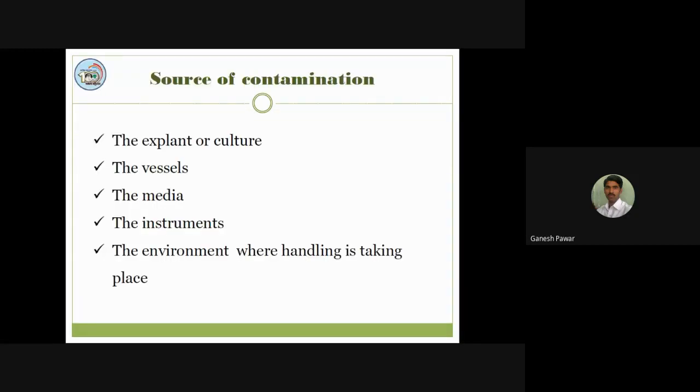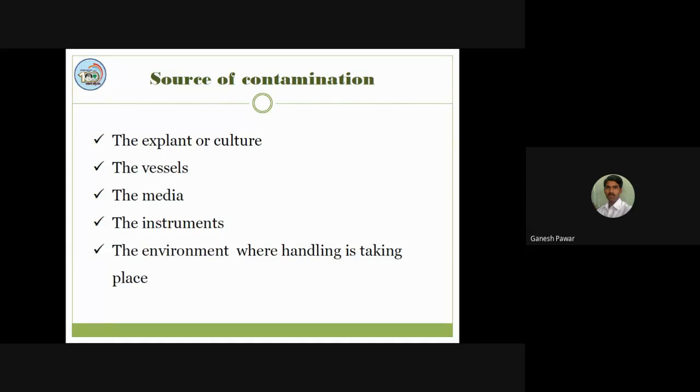So what are the different sources which cause contamination of our tissue culture? It may simply be the explant or culture. When we directly take an explant from the soil, it may cause numerous contaminations by bacteria, fungi, and other microorganisms.